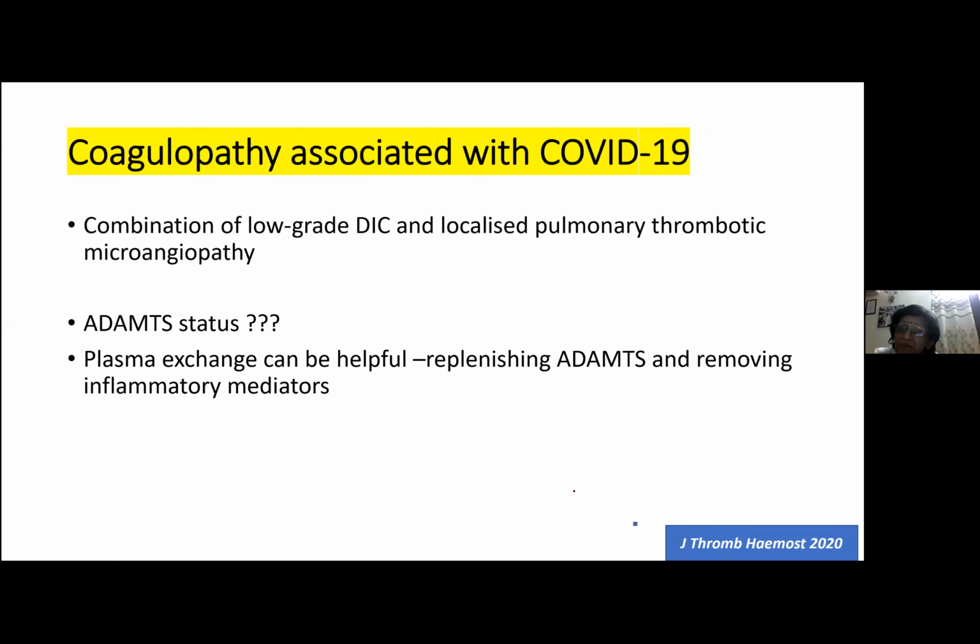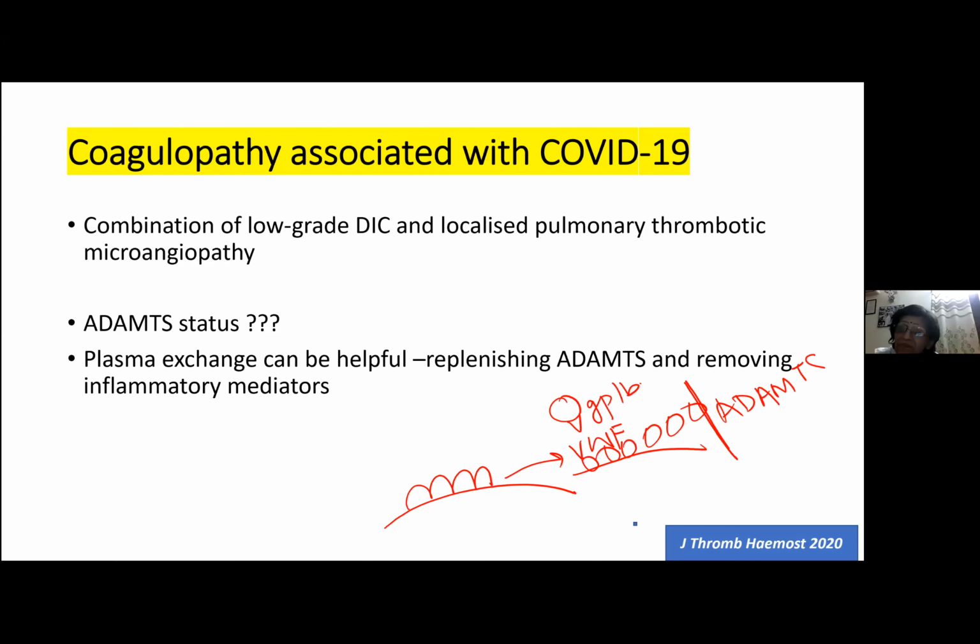Now, all of you have studied that whenever something damages the endothelium, von Willebrand factor is released into the circulation. This von Willebrand factor binds with GP1B of the platelets, and this starts forming multimers. So who comes and breaks these multimers? ADAMTS. It is ADAMTS which will come and break these multimers, so that thrombi are not formed. So they asked, why is thrombus forming in this patient?